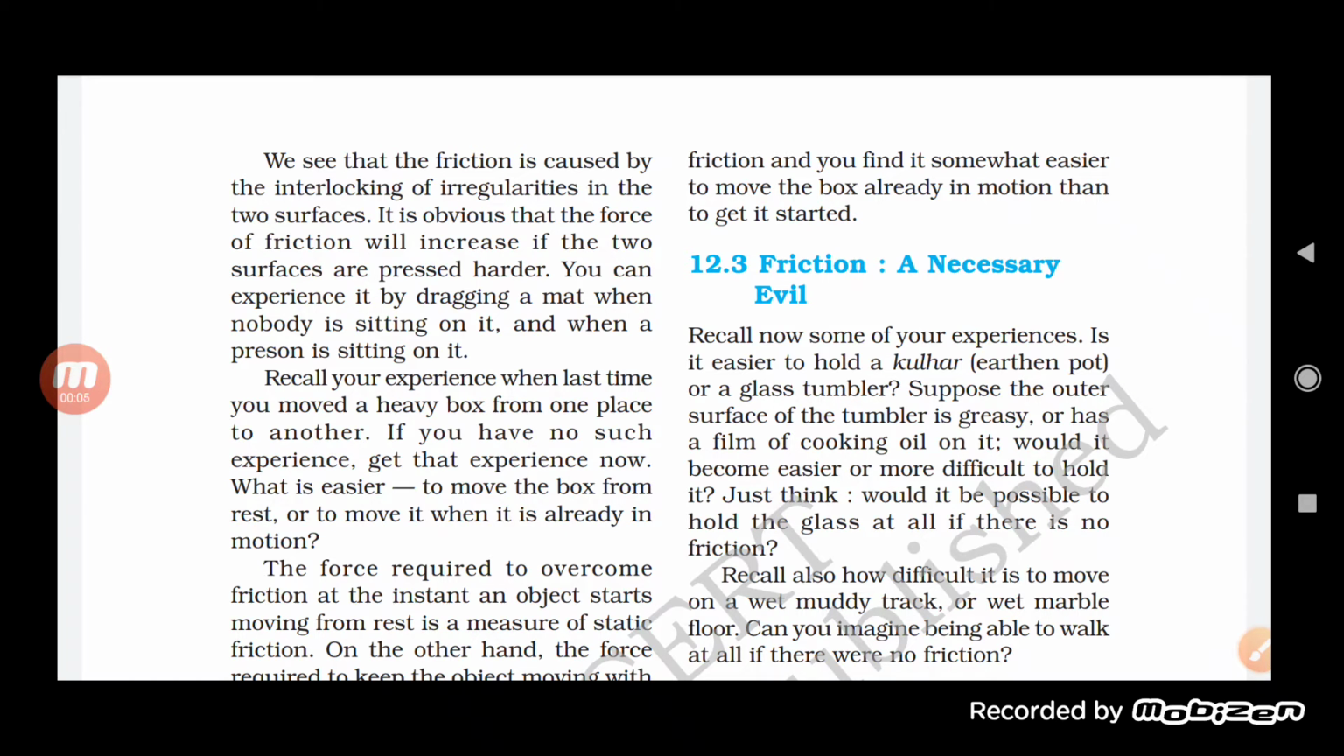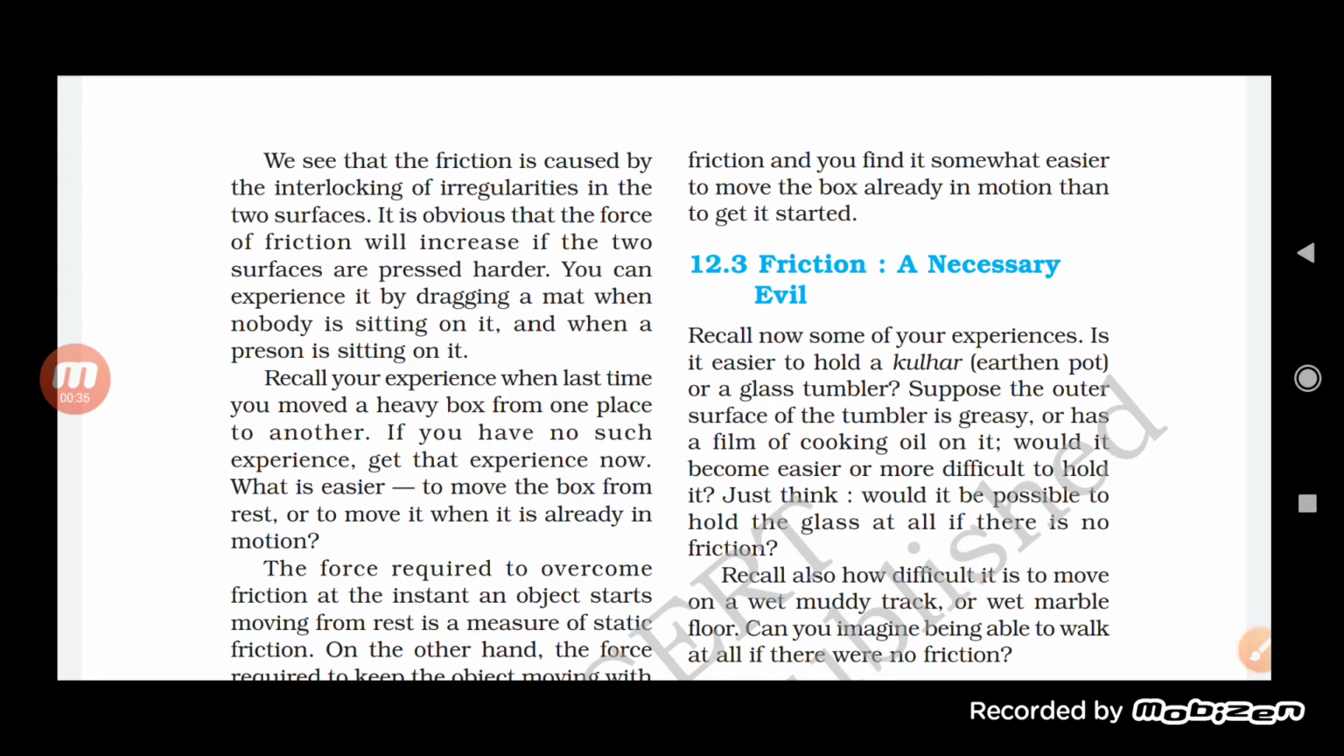So students, in the previous class in this chapter, that is friction, we were talking about some of the advantages and disadvantages of friction. So we have seen that friction is what? It is a necessary evil. So we have seen how friction is good for us, in what respect friction is very